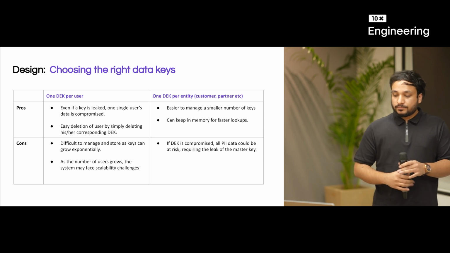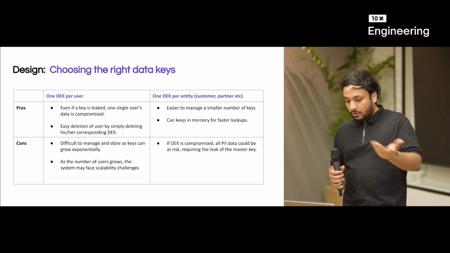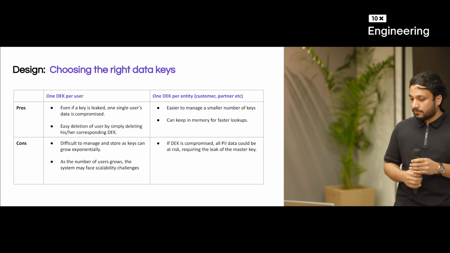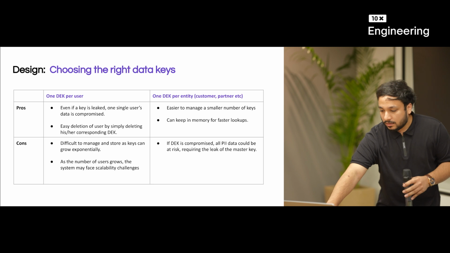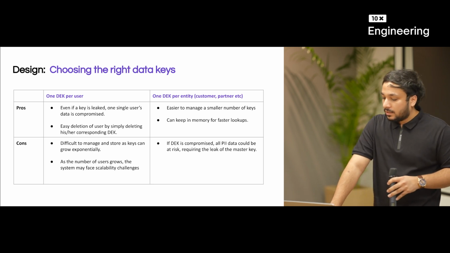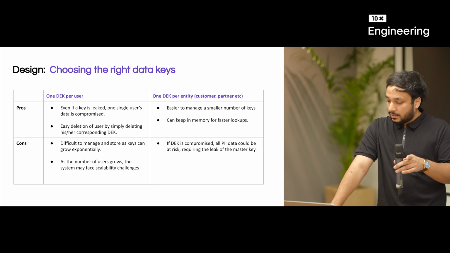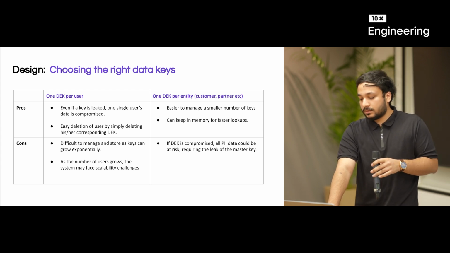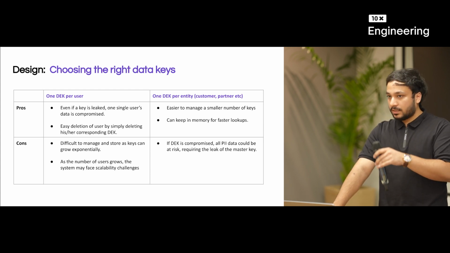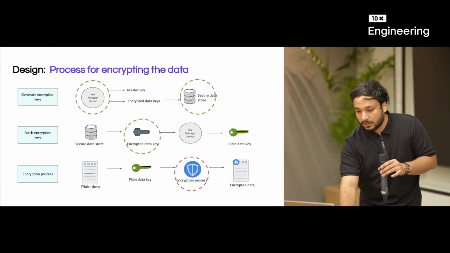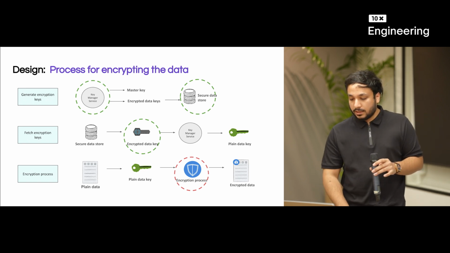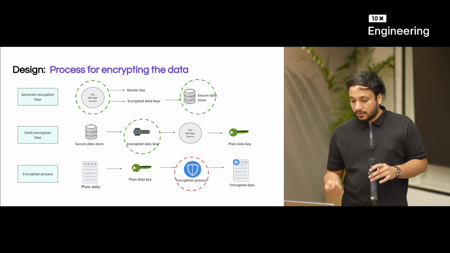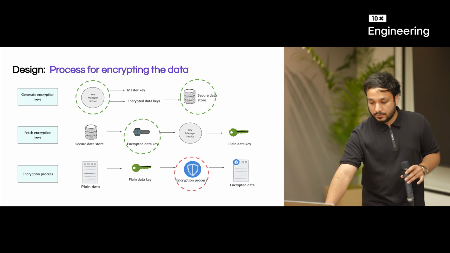On the other hand, with one key per entity or one key for all, it's much easier to manage, with a very small number of keys, right? You can keep the key in memory also for faster lookups. But again, from the security point of view, if the DEK, your data encryption key, is compromised, all PII could be at risk, right? But yes, of course, it requires the leak of the master key also, right? So we have covered the options for key manager service, the options for secure data store, how to select your data encryption key, and lastly, once you have the key, you will have the encryption process, right?